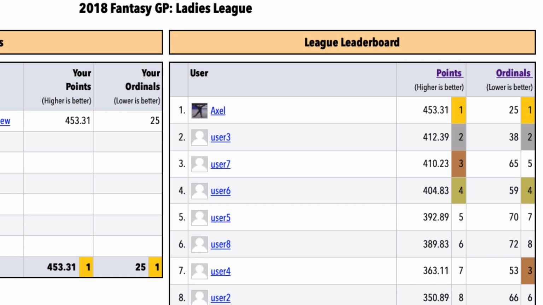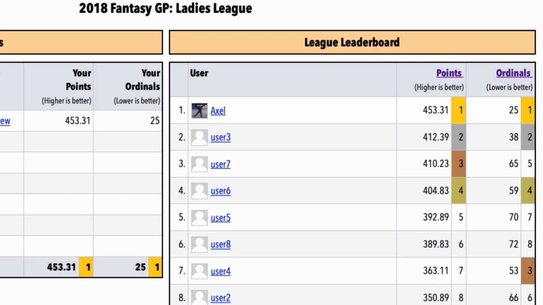Sorting by ordinals is a little more complicated, but also maybe more interesting. When sorting by ordinals, there is a perfect score, namely 0. Every time you make a perfect pick, you receive 0 ordinals for that pick. If you correctly pick every single item for the entire season, your score at the end of the season will be exactly 0. I think that it's exceedingly unlikely anyone will get a perfect score. It's too hard to make that many correct predictions, but it will be interesting to see how close anyone can get.